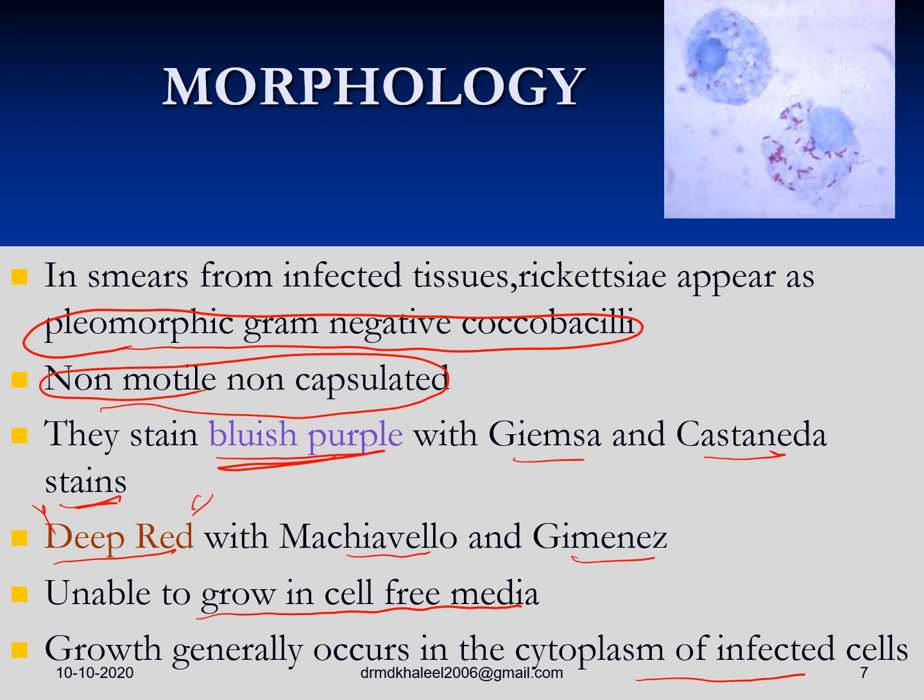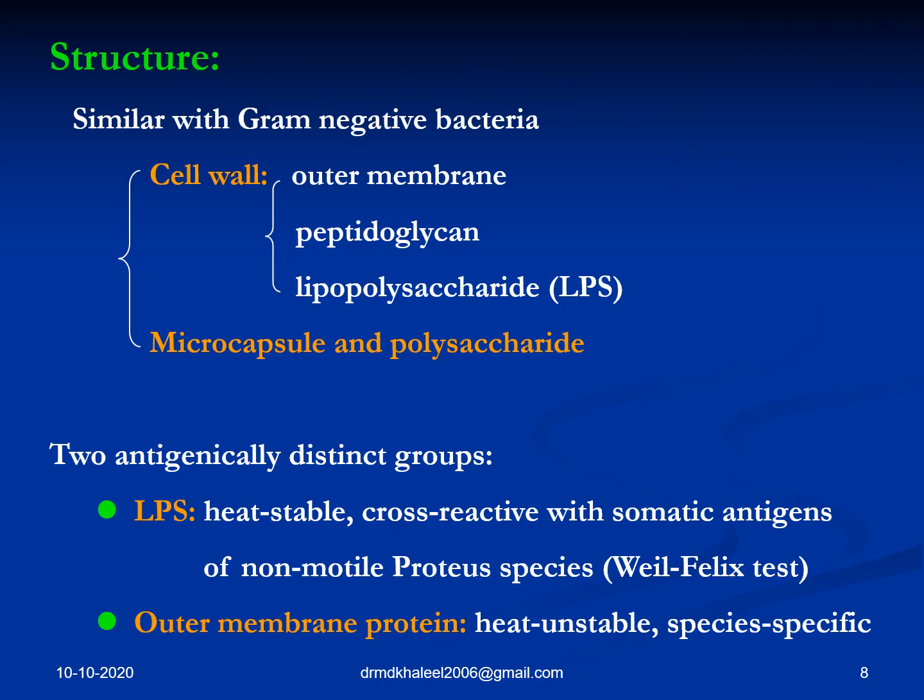So mind you, let me repeat again: they are pleomorphic, gram-negative, obligate intracellular cocobacilli. They stain bluish purple with Giemsa and Castaneda stain, deep red with Machiavello and Gimenez stain, and are unable to grow in cell-free media. Coming to the structure of Rickettsia, the reason I am talking here is the cell wall. As with other gram-negative bacilli, you have the outer membrane, peptidoglycan, lipopolysaccharide, nothing new to learn.